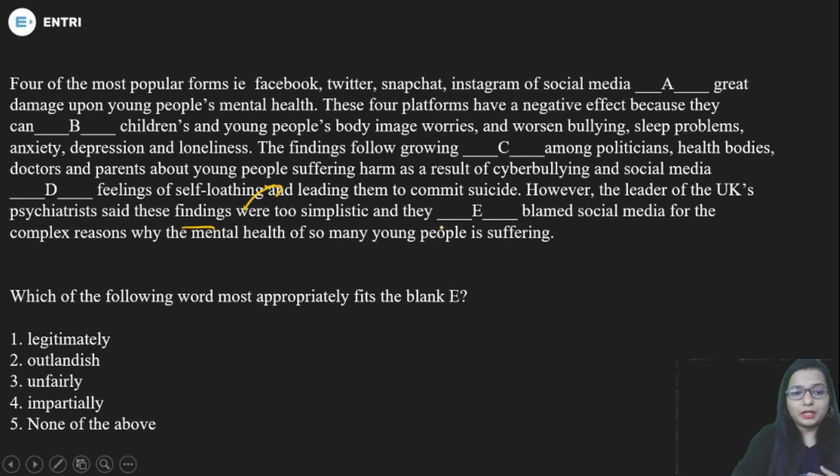Outlandish means unfamiliar. So the correct word for this blank is unfairly. He just refused the findings. He is not going to accept these findings, and said that they were too simplistic and they just unfairly blamed social media for the complex reason why the mental health of so many young people is suffering. That means this is not the only cause of people suffering, or the reason for people committing suicide.